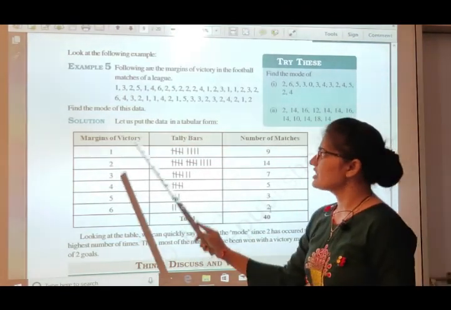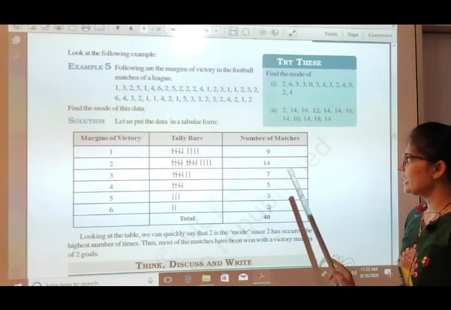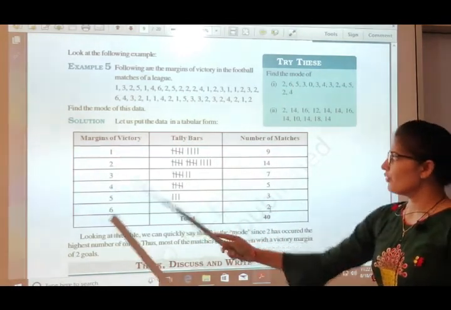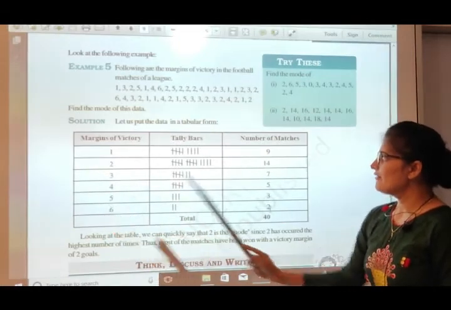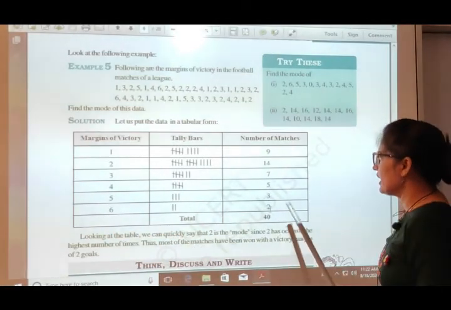After that, for 3 we do the same. For 3 we are getting 7, for 4 we are getting 5, for 5 we are getting 3, and for 6 we are getting 2.